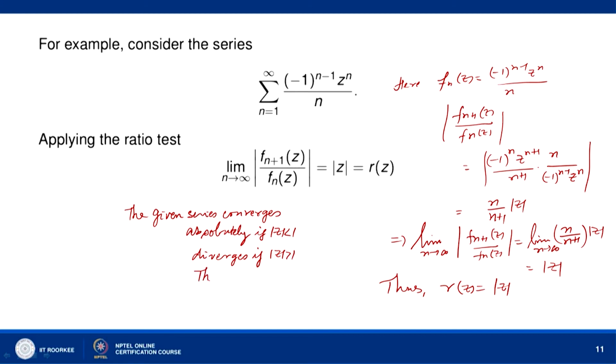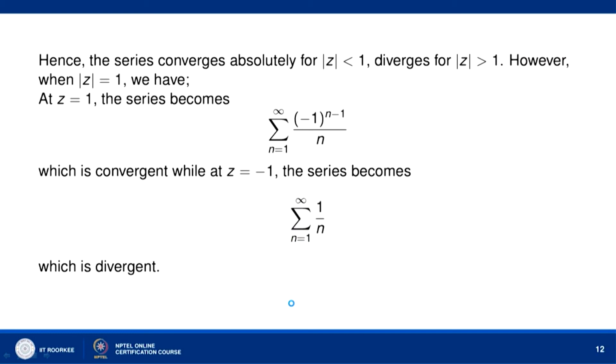The test fails if mod of z is equal to 1. So, we have to see what happens in the case mod z equal to 1 separately. So, the series converges absolutely for mod z less than 1, diverges for mod z greater than 1.